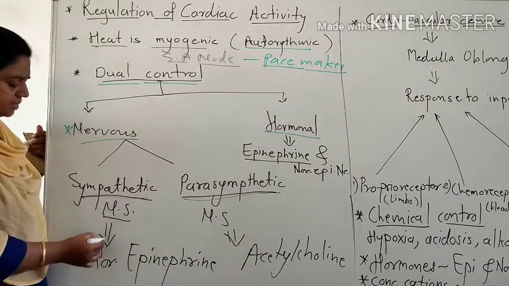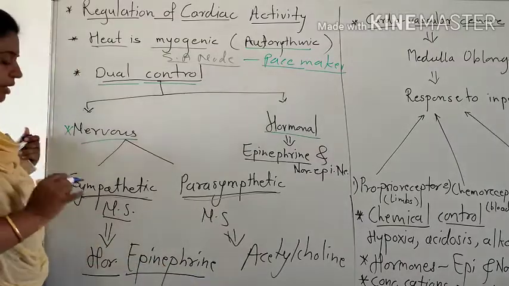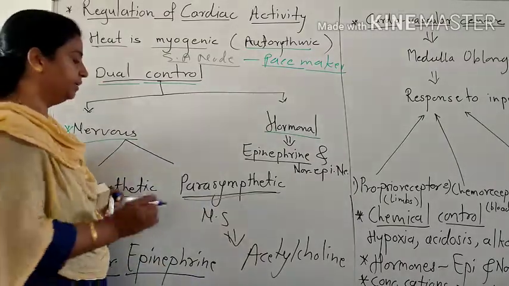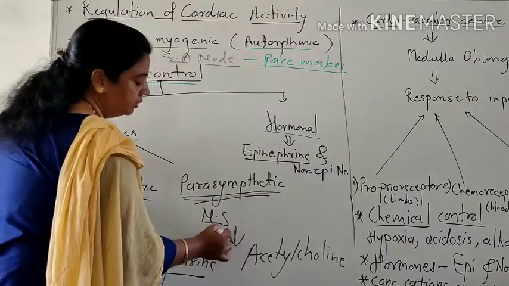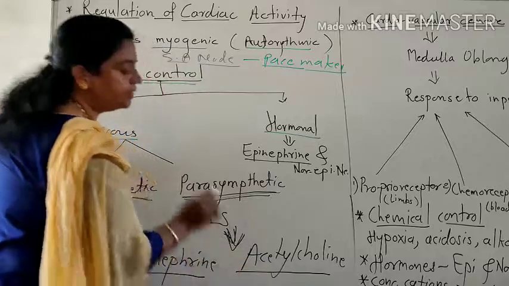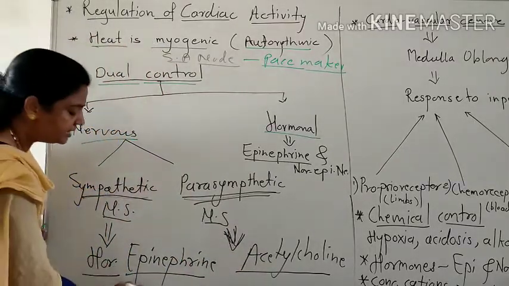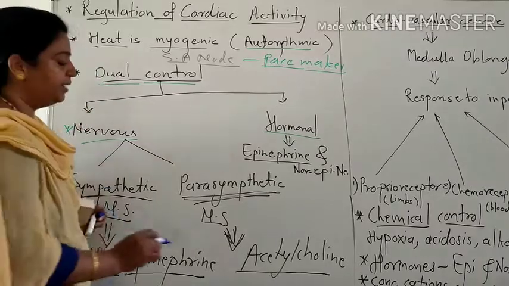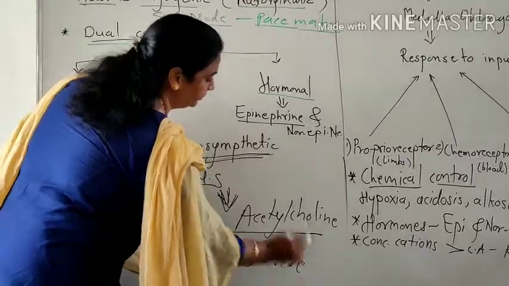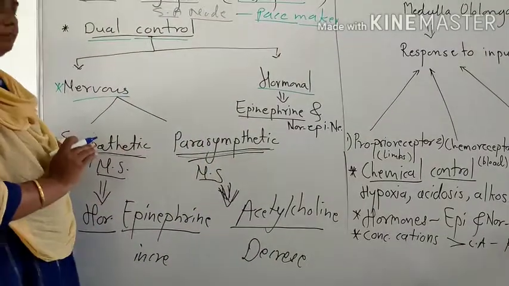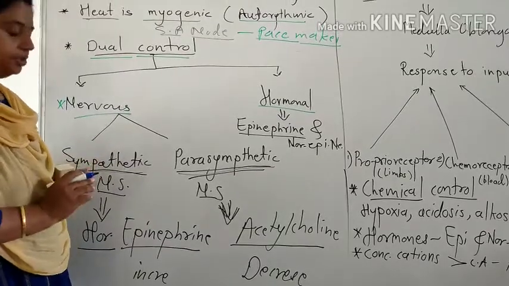The sympathetic nervous system secretes a neurotransmitter, epinephrine, also called adrenaline, and the parasympathetic nervous system secretes a neurotransmitter called acetylcholine. Epinephrine increases the heart rate and acetylcholine decreases the heart rate. So these two systems, sympathetic and parasympathetic, control cardiac activity.